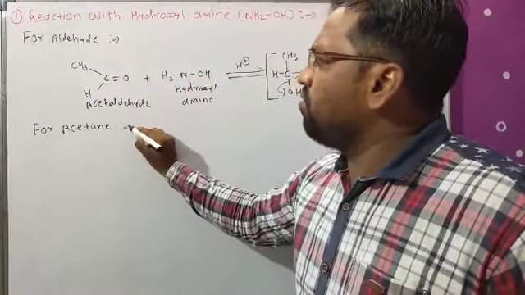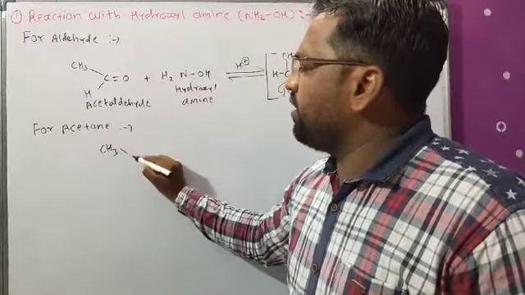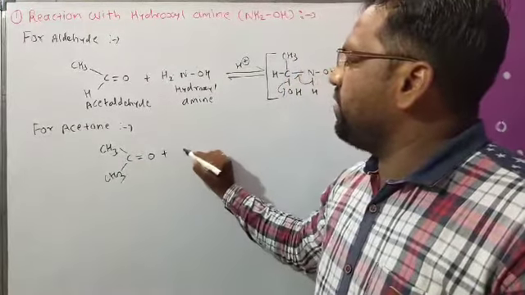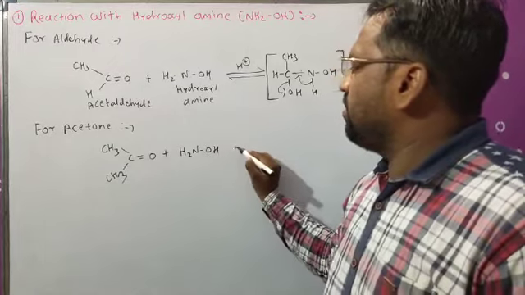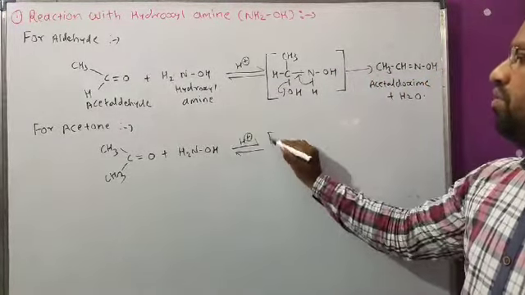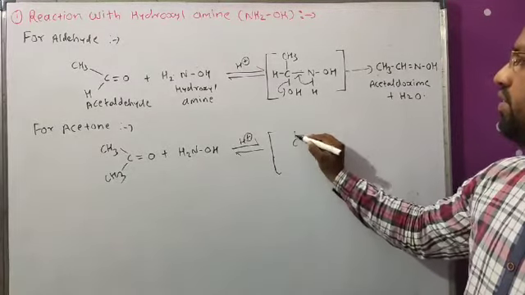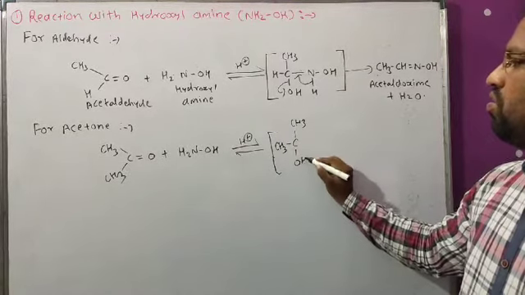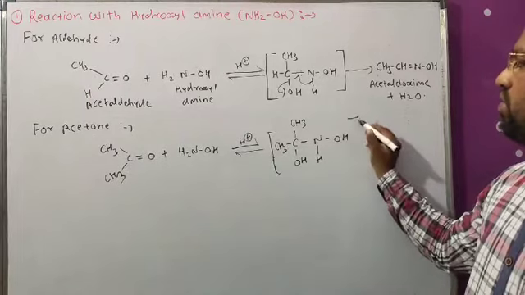Okay, now for ketone, or for acetone, when acetone is reacted with hydroxylamine in presence of weakly acidic medium, firstly it gives the intermediate compound, that is CH3, OH, NH and OH.